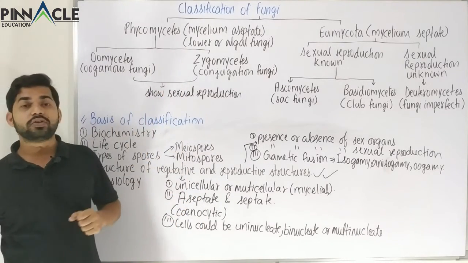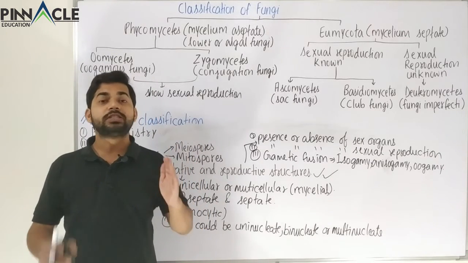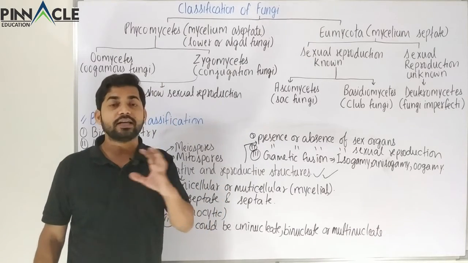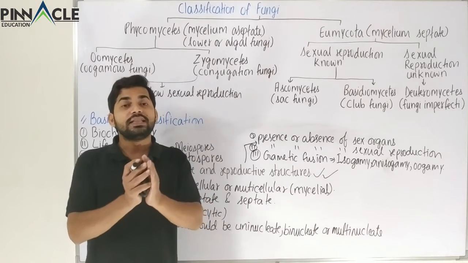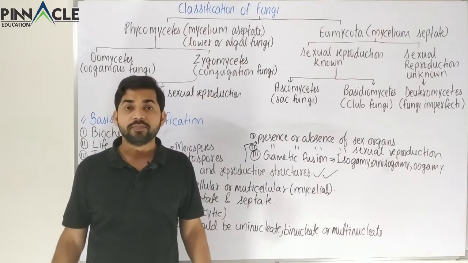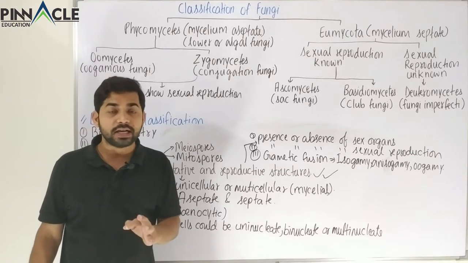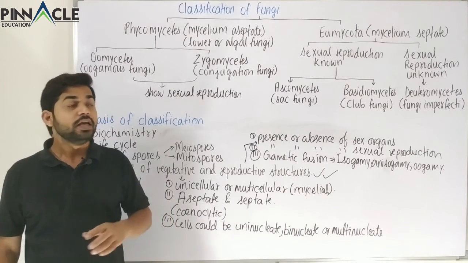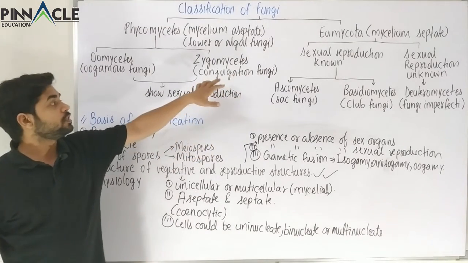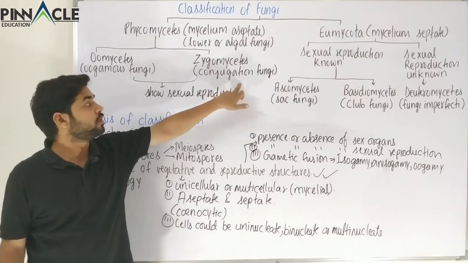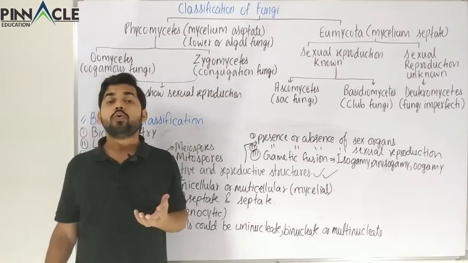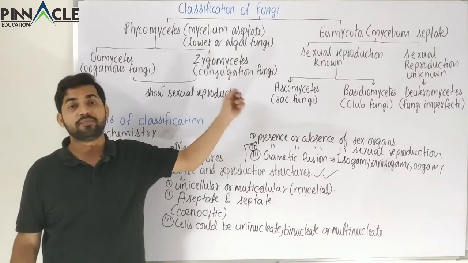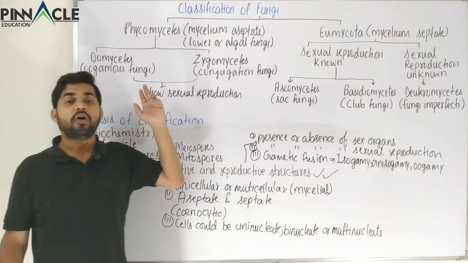Now in this case there is conjugation. Conjugation involves temporary fusion of two parents where the male pronucleus is transferred from one organism to the other organism, and then they separate to produce daughter individuals. We have studied conjugation in kingdom Monera, and we also have studied conjugation in kingdom Protista, especially in the case of Paramecium. So that is what conjugation is. On the basis of the type of sexual reproduction, here we have conjugation and here we have oogamous. Oogamous is a category under syngamy. So here we have syngamy and here we have conjugation. These are the two bases of classification of this category.